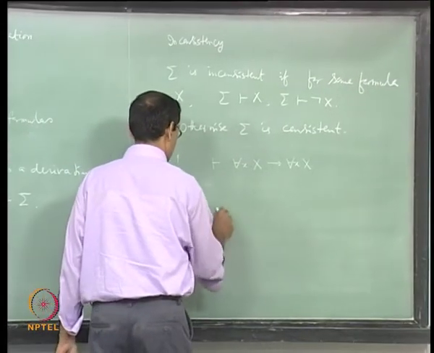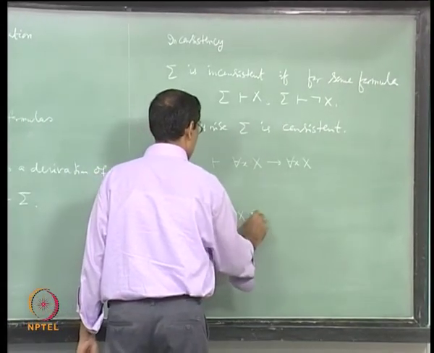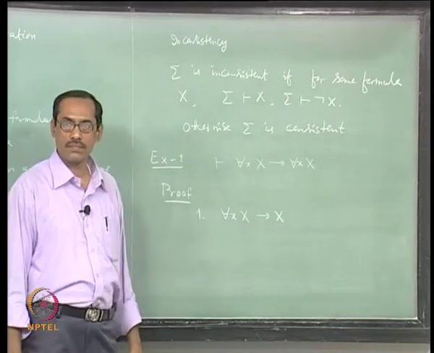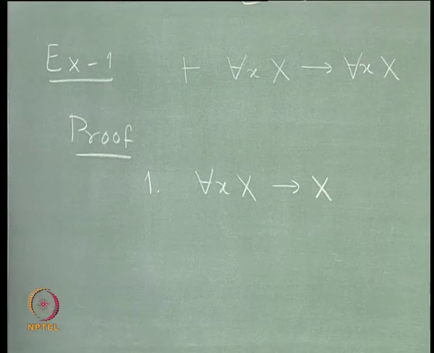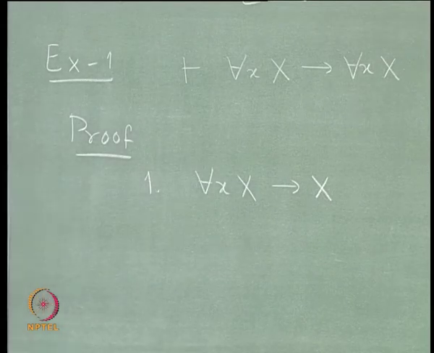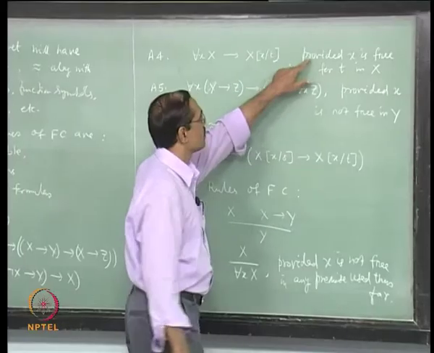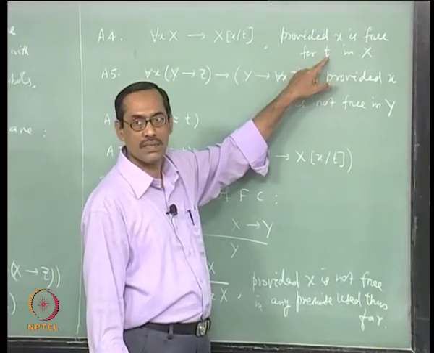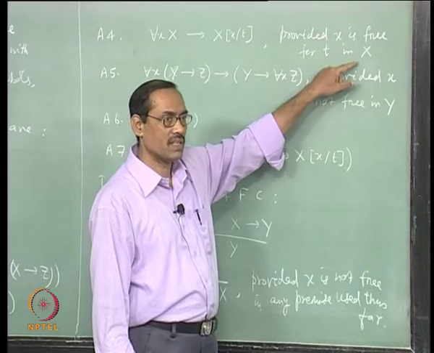First is, we may say for each x, x implies x. Which axiom is it? Provided x is free for t in x, so I can take t equal to x itself. So, x is free for x in x.